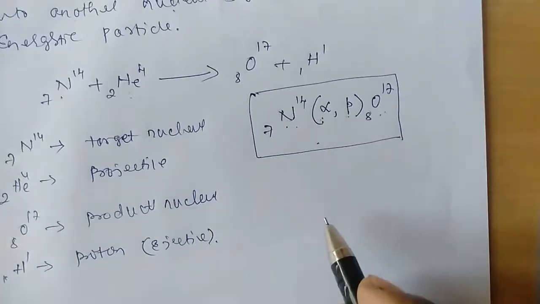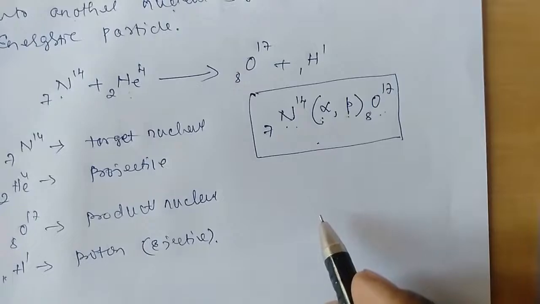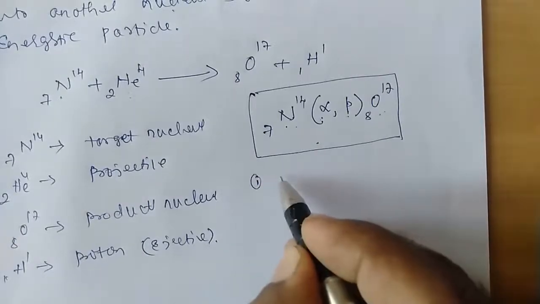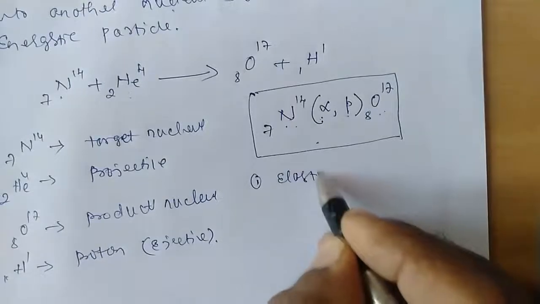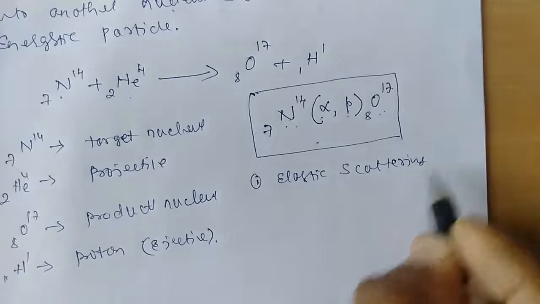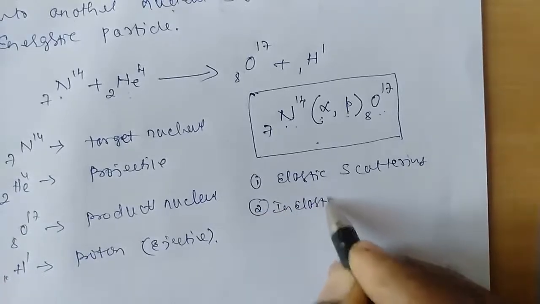Whenever a high energy particle, the projectile, is bombarded upon the target material, there are two types of changes that take place. One is what we call elastic scattering, and another is what we call inelastic scattering.